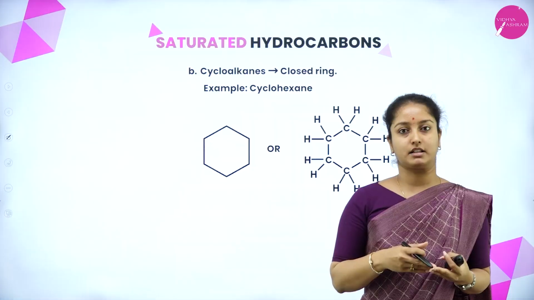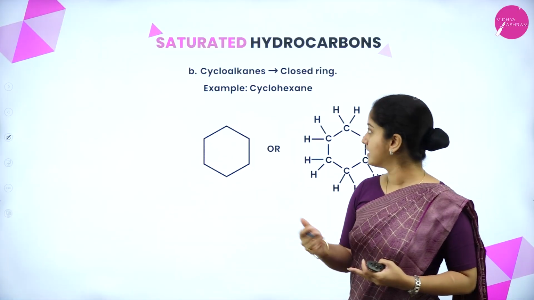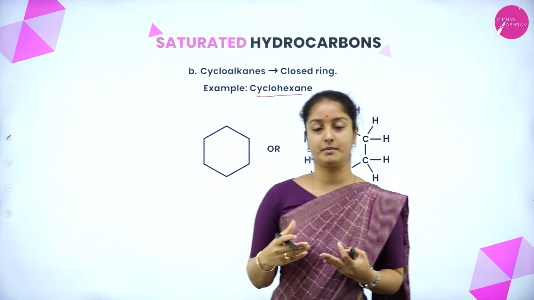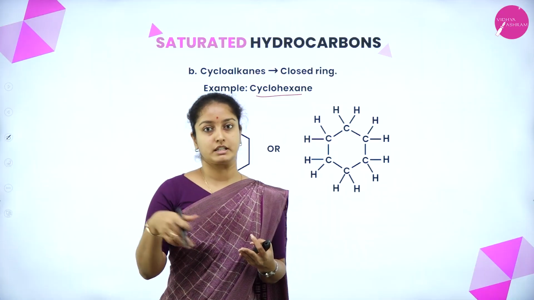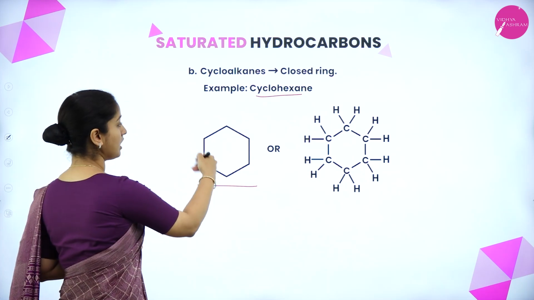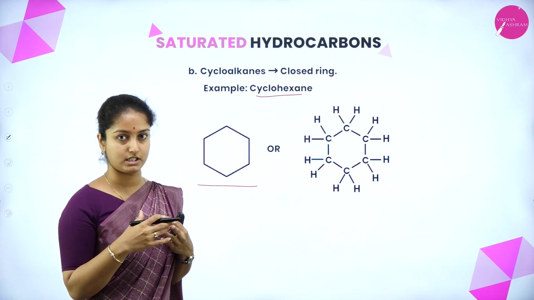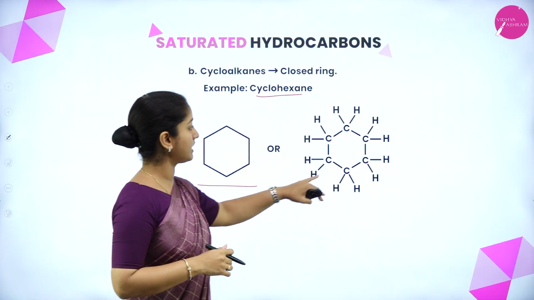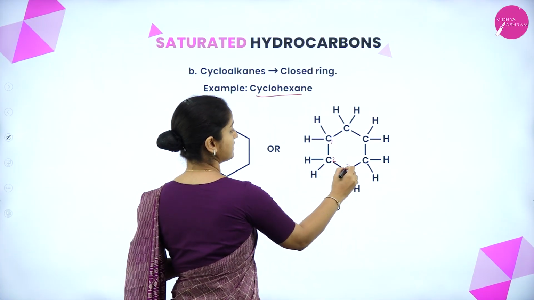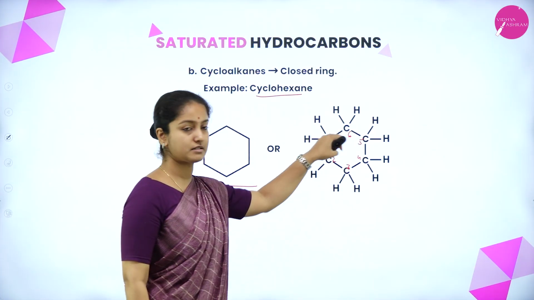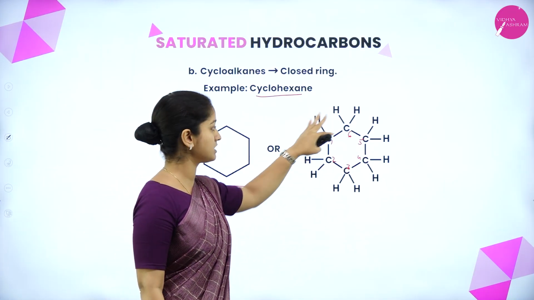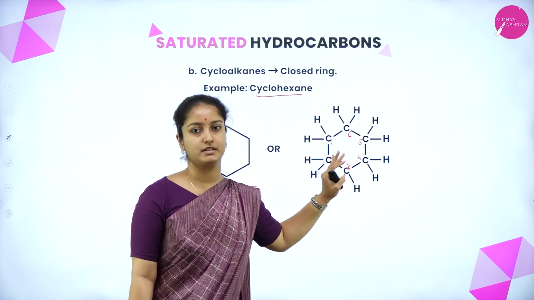Alkane in the form of a ring structure or a closed structure is called cycloalkane. So, for example, cyclohexane. Hexane means it consists of 6 carbon atoms with carbon-carbon single bonds. But when it is in a loop structure or a ring structure, the structure of the carbon will be this. All the ends of the carbon are connected to each other, so it gives a ring structure. The other form of writing the structure is this one. So, carbon 1, 2, 3, 4, 5 and 6. So, 6 carbons are attached to each other and, following the tetravalency of the carbon, hydrogens are attached to all 6 carbon atoms with a single bond.